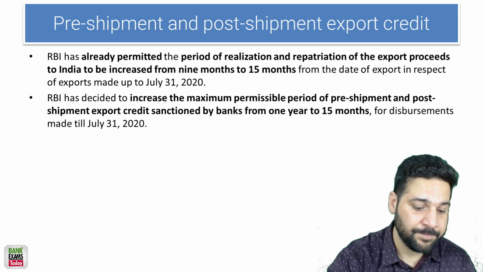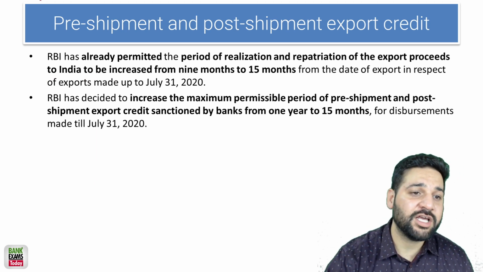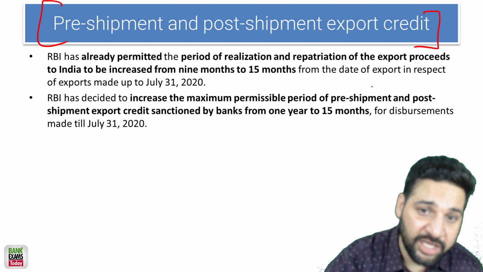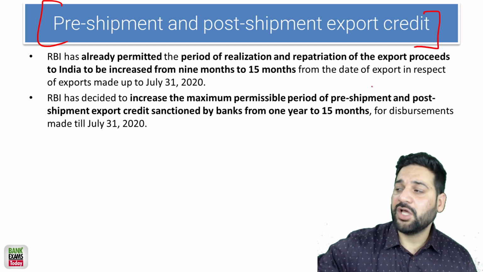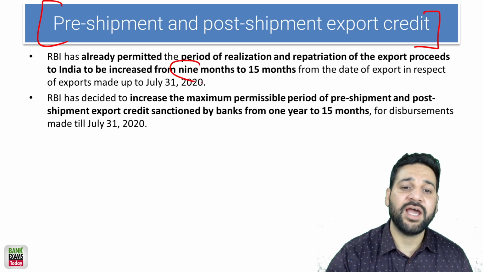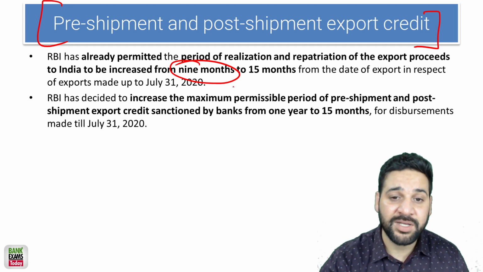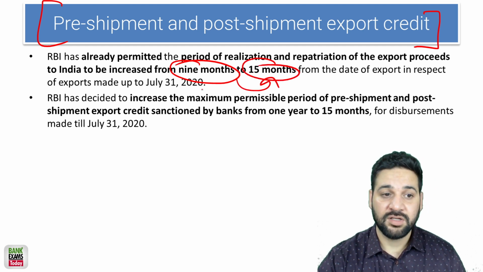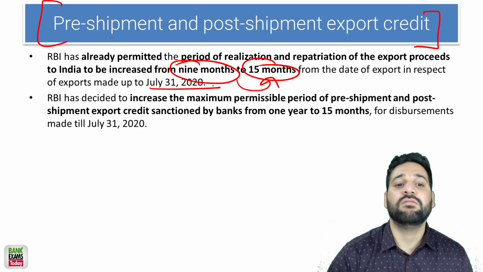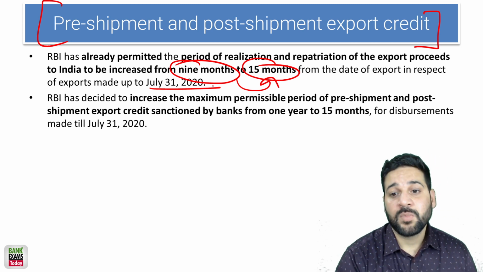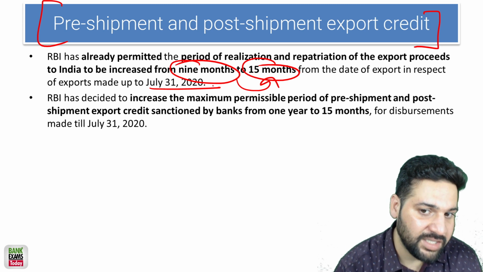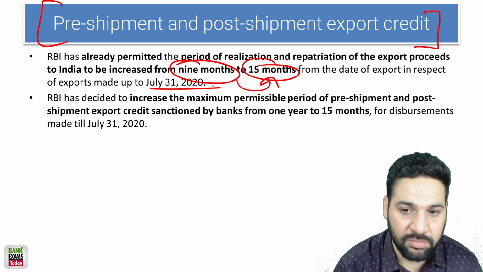Okay, very important. Pre-shipment and post-shipment export credit. The exporters, right, when they take the loans from the banks, right? So there is a maximum cap. For 9 months they could take the loan. Now this has been increased to 15 months, and that limit is available up to 31st of July 2020. They can take a loan up to 15 months.